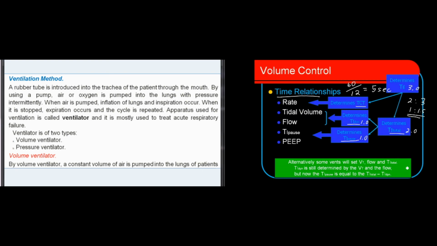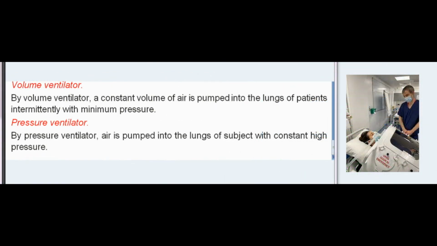Ventilator is of two types: volume ventilator, pressure ventilator. Volume ventilator. By volume ventilator, a constant volume of air is pumped into the lungs of patients intermittently with minimum pressure. Pressure ventilator. By pressure ventilator, air is pumped into the lungs of subject with constant high pressure.